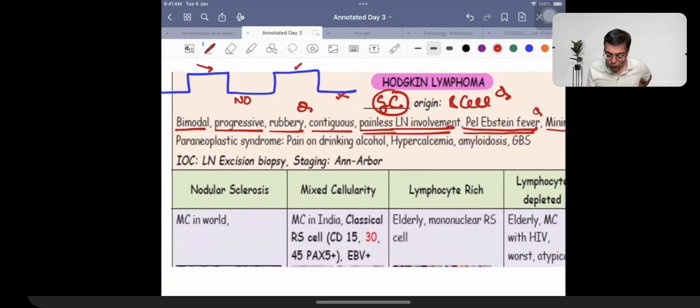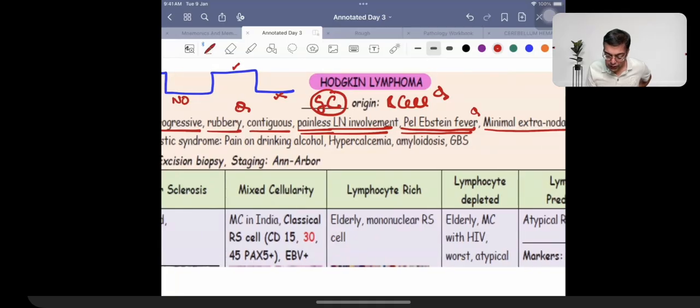One of the important findings of Hodgkin lymphoma that you need to remember is that patients have pain on drinking alcohol, right? A lot of people would drink just so that they forget their pains. But in Hodgkin's, the reverse happens. They drink and experience pain, especially in the affected lymph nodes. This is what you need to remember.